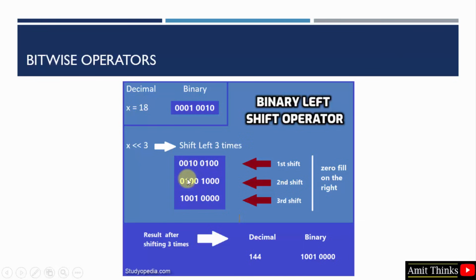In the next shift the 1 is here, and in the next shift the 1 is here. Zeros fill in on the right. That means the values are shifted to the left, and on the right zeros are filled in for the empty spaces. After shifting, the result is 144. You can check, this is binary 144. So this is how the left shift operator works.